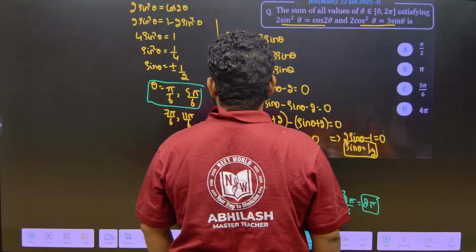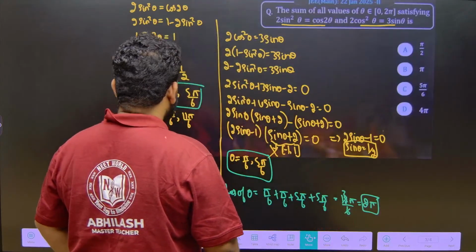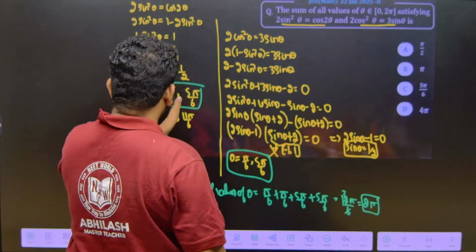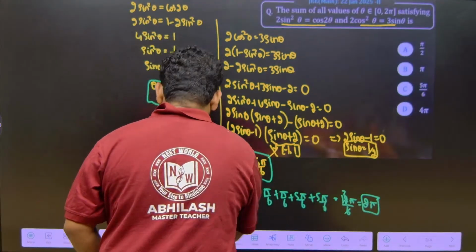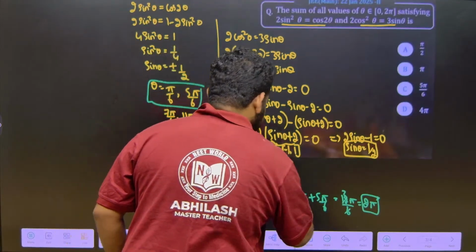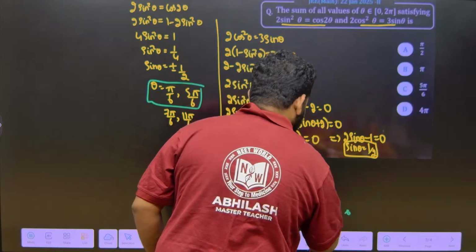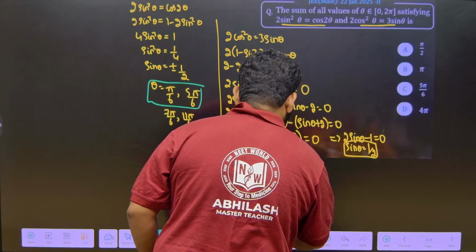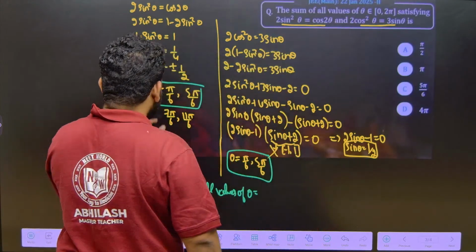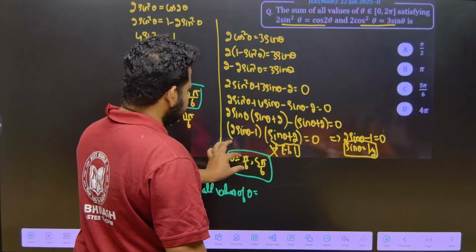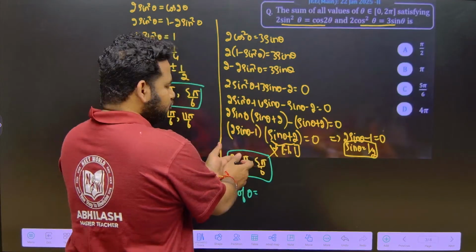Let me check. Sum of all the values of theta means which are only valid. That means I need not take 2 times. Let me take only once, which are valid. So what is common? Pi by 6 and 5 pi by 6. Here also pi by 6 and 5 pi by 6. Let me take these two values and add them.